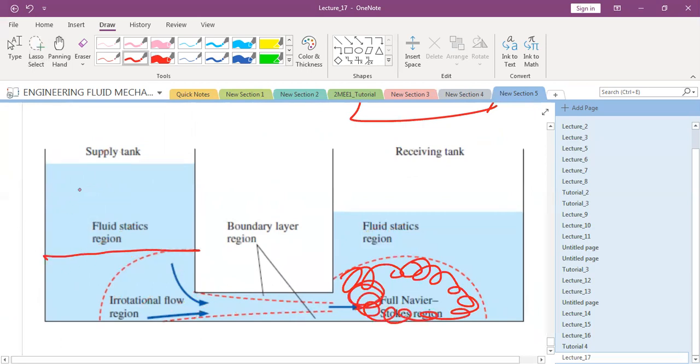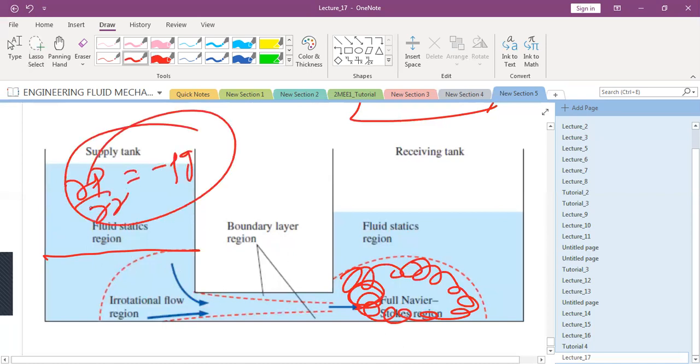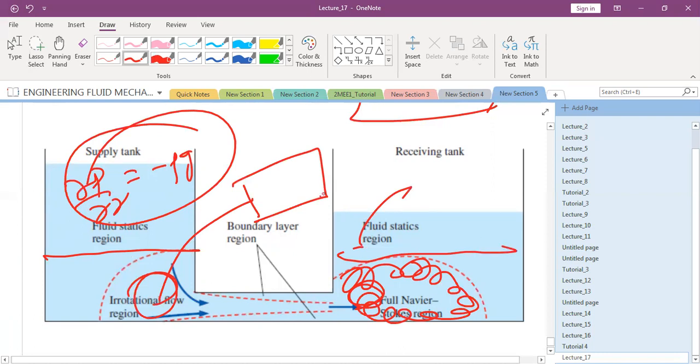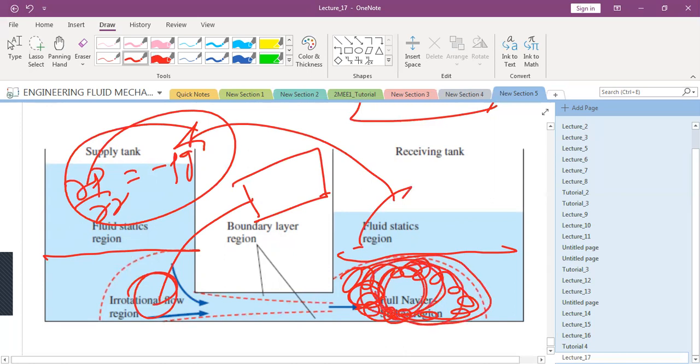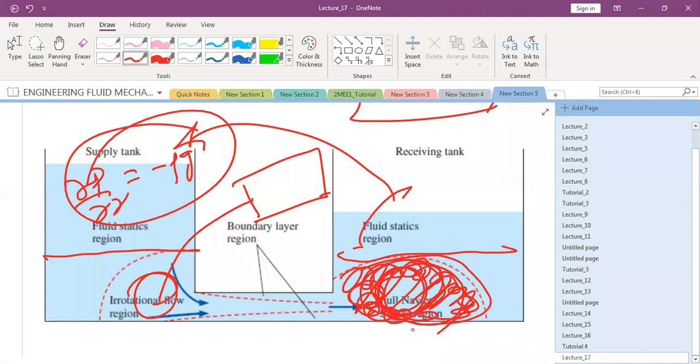This region could be solved by simply using this formula. Likewise, this region could be solved using some other formula. This region could also be solved using the same formula, this one. So you only require the full Navier-Stokes solution in certain regions of flow. And that is the benefit of going for approximate solution rather than solving the entire Navier-Stokes equation for the entire region of flow. Is that clear?